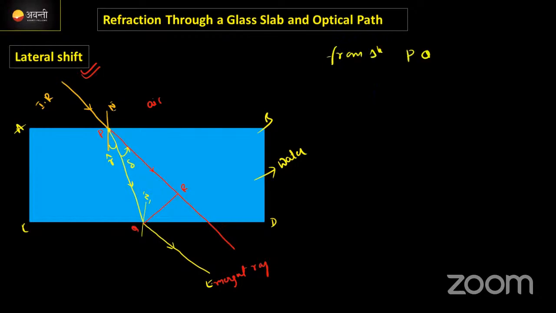Now from triangle PQR, sin delta. The angle here is delta, that's why I will write sin delta. Sin delta equals opposite, which is QR, divided by the hypotenuse, which is PQ. We need to find the value of QR. Then take PQ to the left hand side.